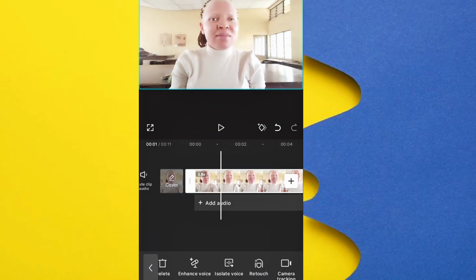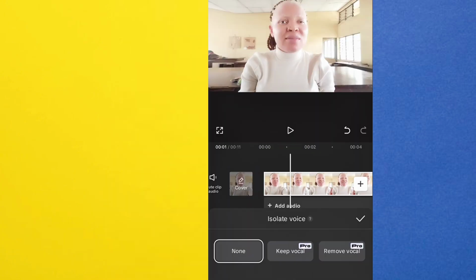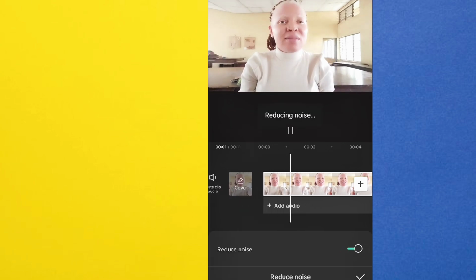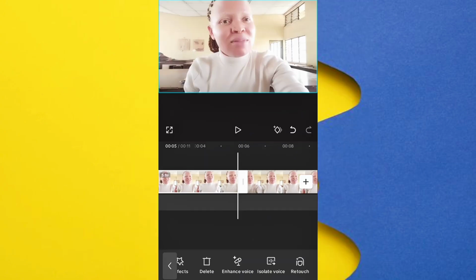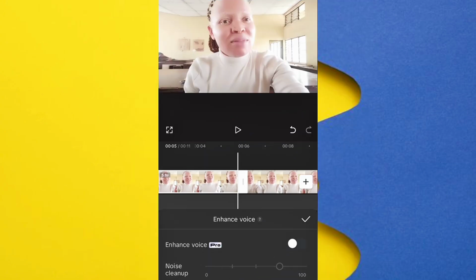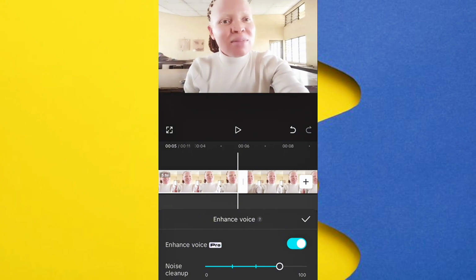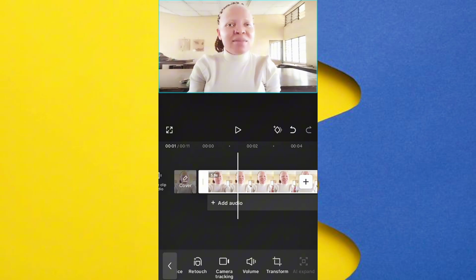On the first video that you want to clean up the background noise, look for isolate voice. Click on isolate voice. Then keep vocal. After I'm done doing that, I'll click on reduce noise. Toggle it on. Then on enhance voice. Toggle it on also and allow it to load. Then noise cleanup. Adjust the volume of your video.